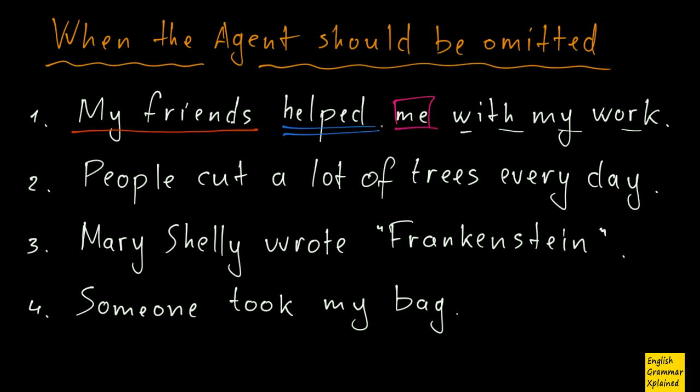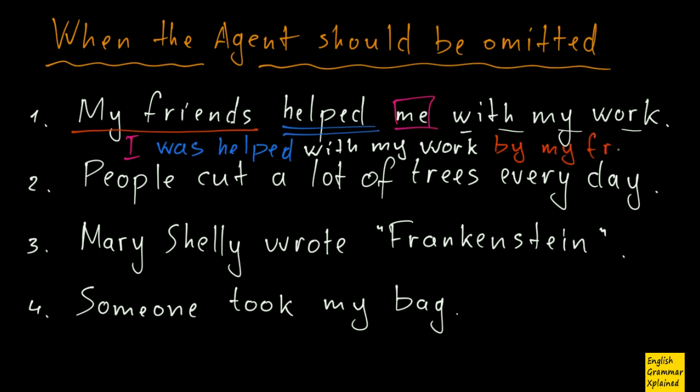If I make passive here, I put I instead of me as subject, and then I use my main verb as usual: I was helped. That's all okay. And then I put this with my work, and then by my friends. And this thing, by my friends, is my agent.